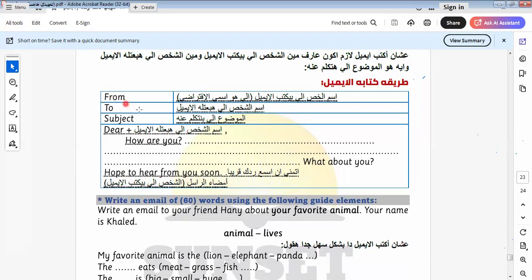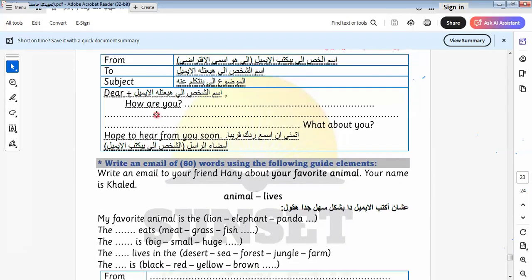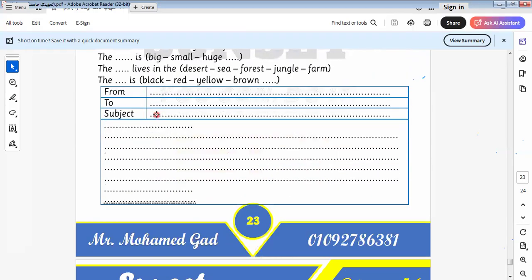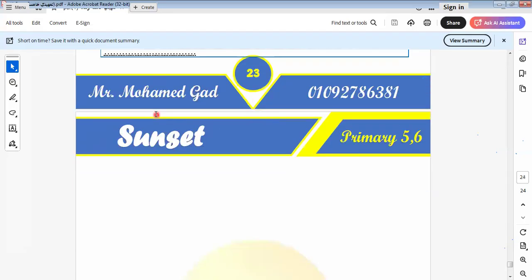Okay, I would like to say something to pay attention to. Grades 5 and 6 and all grades that have an email in the exam: in the exam, the names from and to, both names, from someone to someone, are given. Both names are in the exam. Don't write any names outside of your paper, okay? Your name, the from and to, will be in your exam paper. Don't do anything extra, okay? So you don't get a red mark on your paper. So it's good. Must take care to do so, okay?